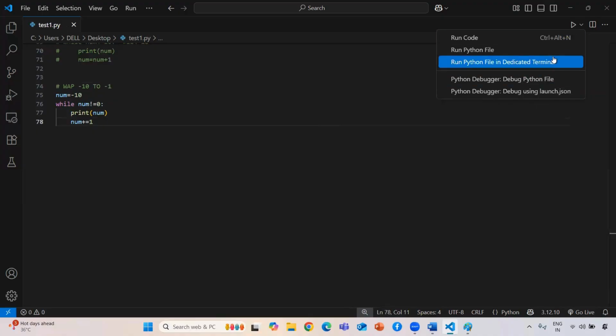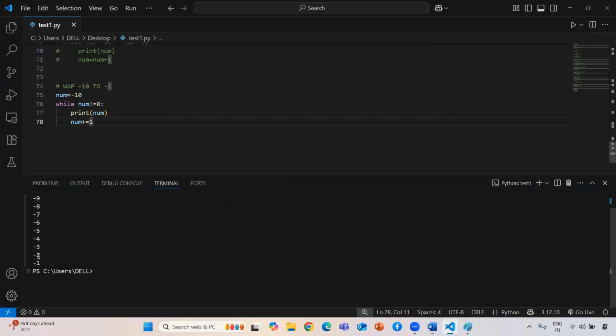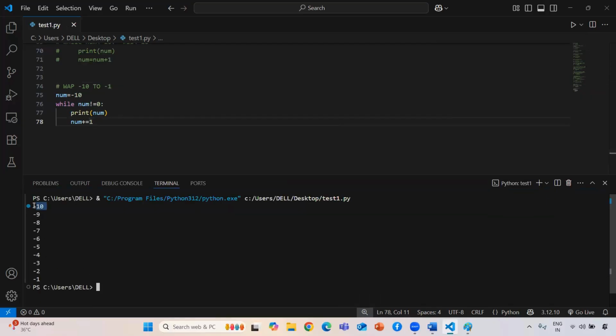Now if I run this, it will print from -10 up to -1, because whenever my value becomes 0, the condition 0 not equal to 0 becomes false, and the loop stops.